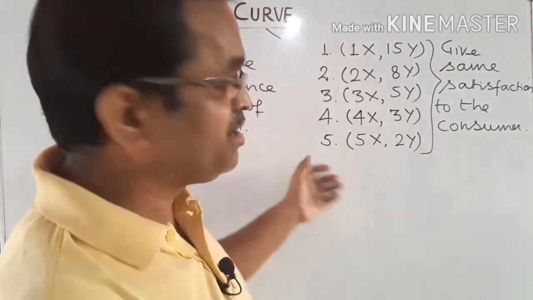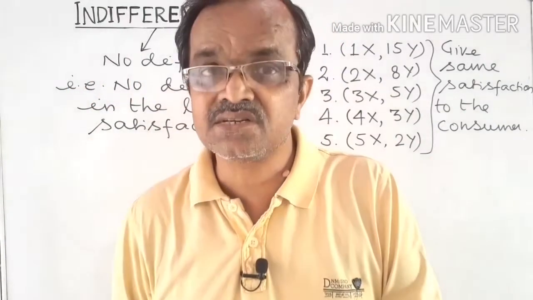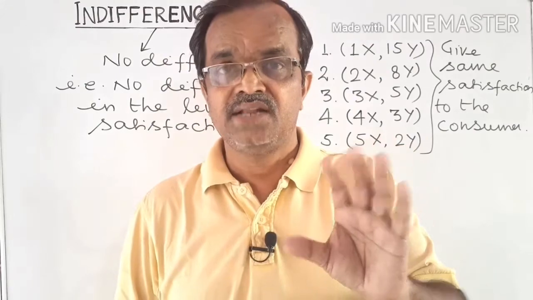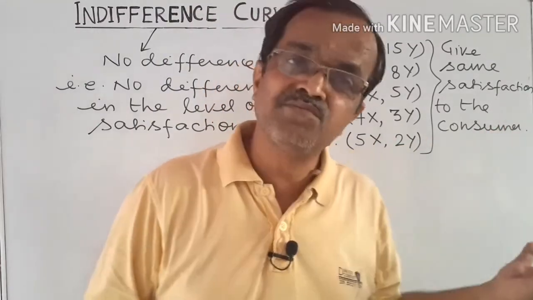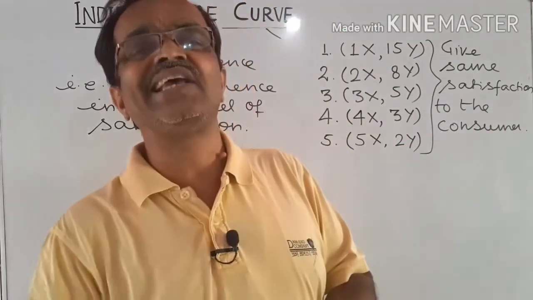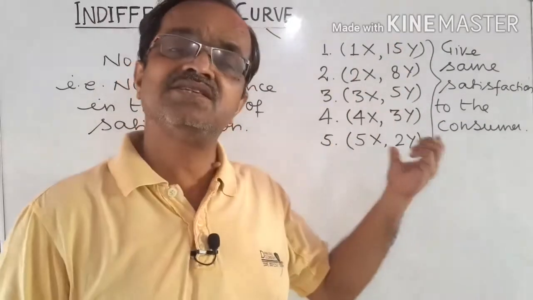Means if all these bundles give the same satisfaction to the consumer, and the consumer is to pick any one of the five, then the consumer will choose any one because the satisfaction is the same.